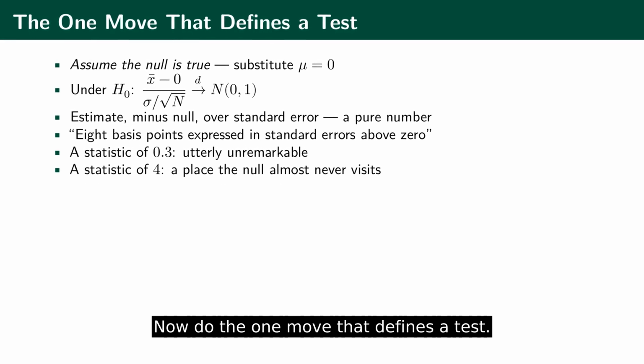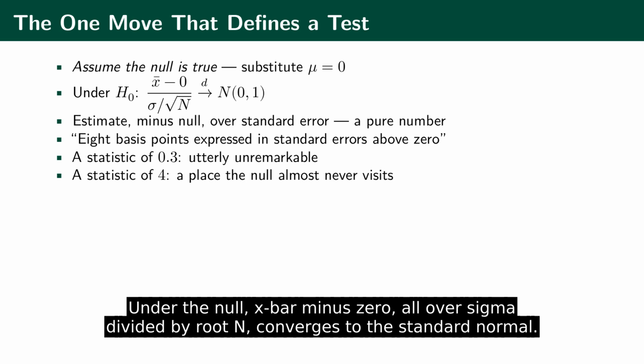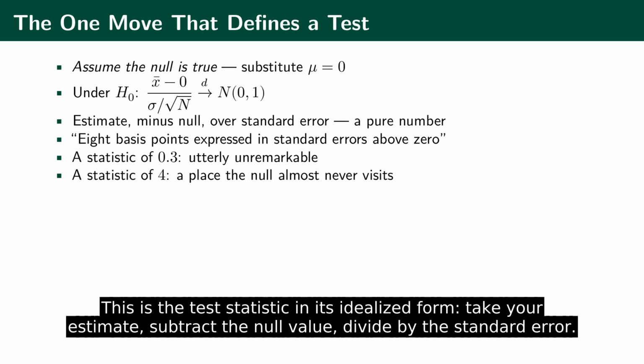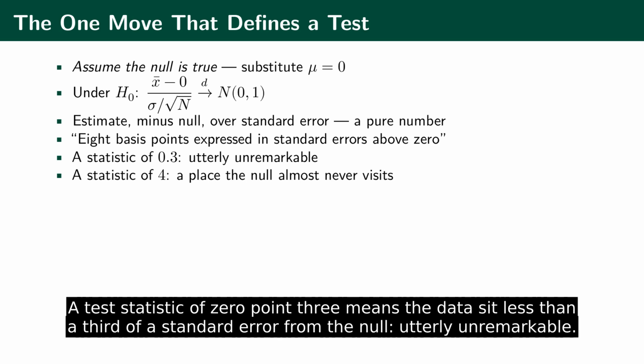Now do the one move that defines a test. Assume the null is true and substitute mu equals 0 into the central limit theorem expression. Under the null, x bar minus 0 all over sigma divided by root n converges to the standard normal. This is the test statistic in its idealized form. Take your estimate, subtract the null value, divide by the standard error. The result is a pure number: Sam's 8 basis points expressed in standard errors above 0.